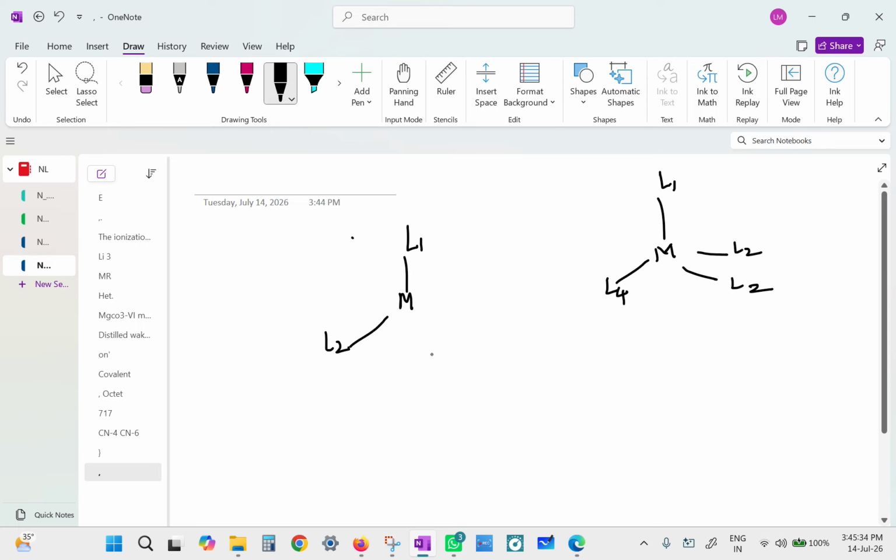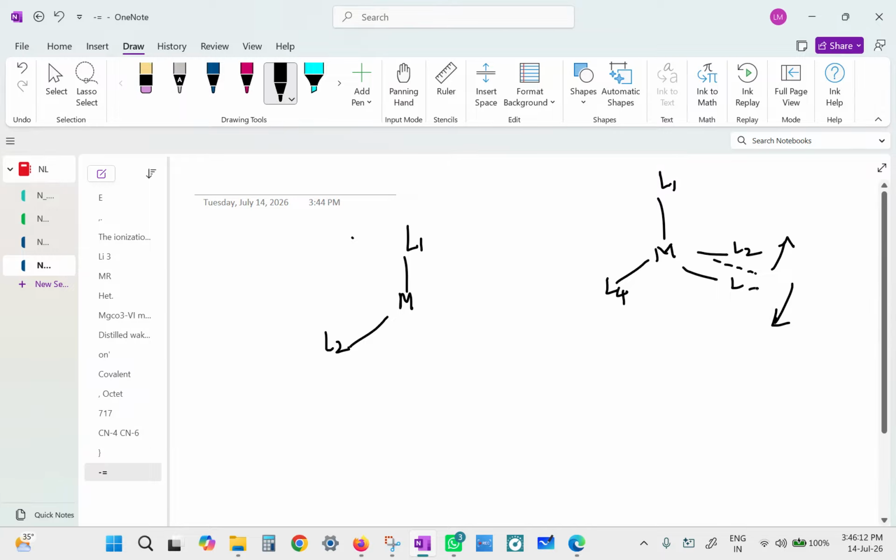You take that plane and cut through the molecule. Take a knife and slice like this. Will the knife not pass through this point? It will, if your knife is touching L1, M and L4, then the knife will pass through this. This side L2, that side L2. The back side will have L2, front side will have L2. So there is a plane of symmetry, no? The molecule is cut into two equal halves.